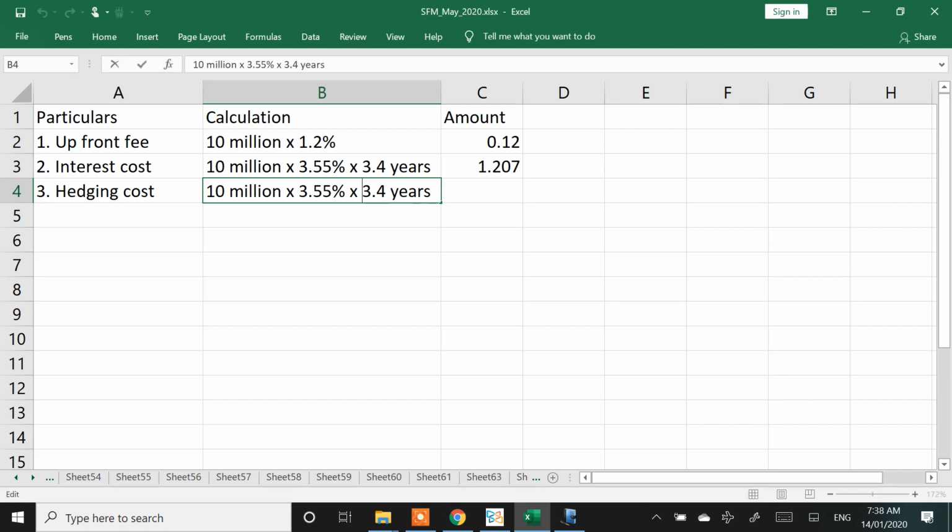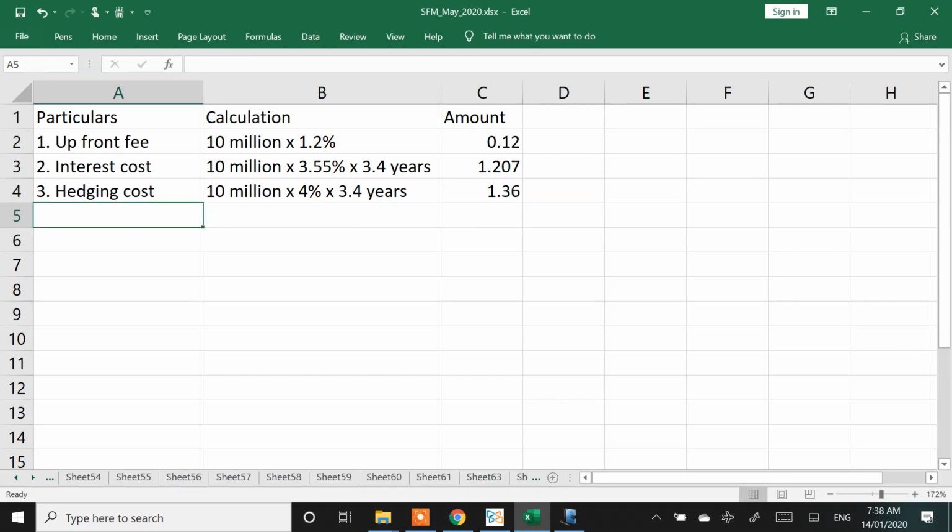Same thing. What is the hedging percentage? I think it is 4%. Upfront fee, interest cost, and hedging cost. I've done everything as of now in pounds. We'll convert into INR in some time. Any doubts till this?